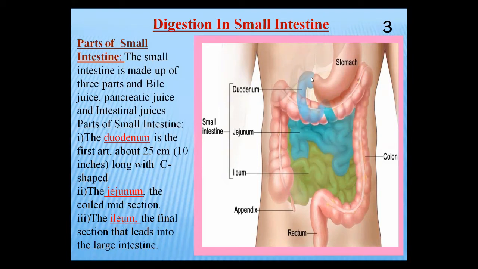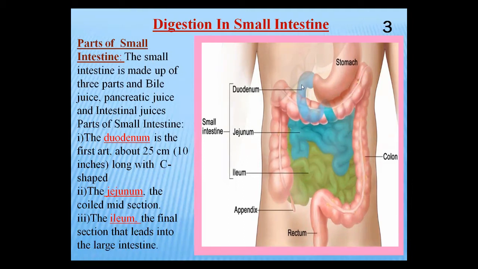On your screen, this is the duodenum. The shape of the duodenum is C-shaped, like the alphabet C. You can observe it very carefully. It is the starting and beginning part of the small intestine. The second is the jejunum. It is blue in color on your screen. This is the mid-coiled part of the small intestine. And the third is the ileum. It is the last and final section of the coiled part of the small intestine.